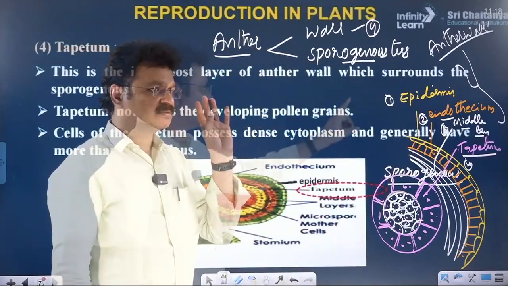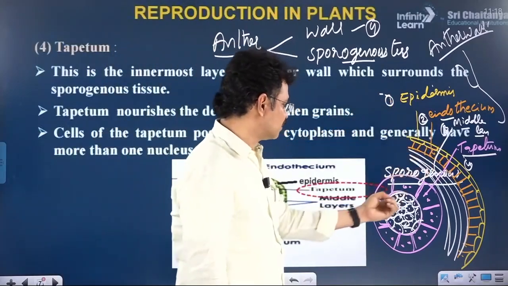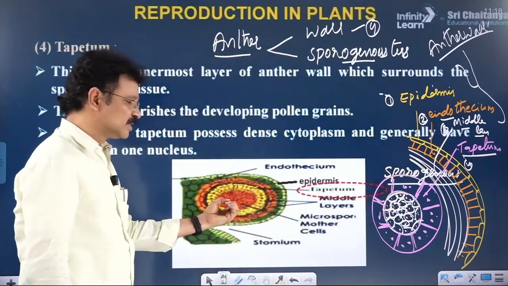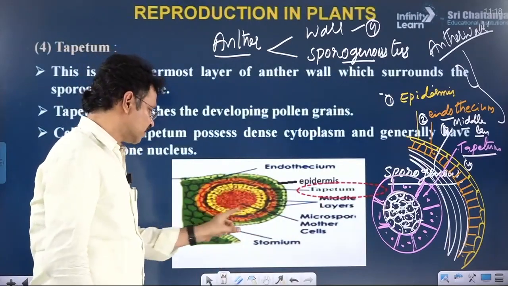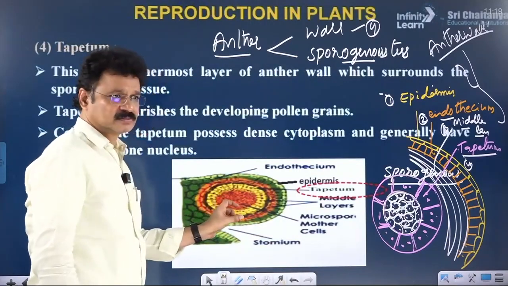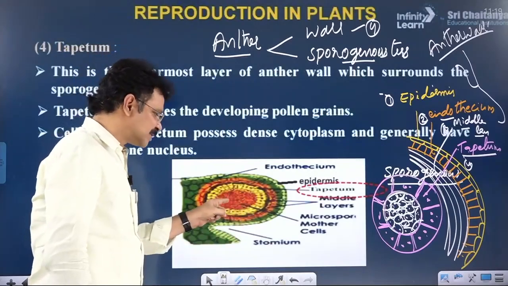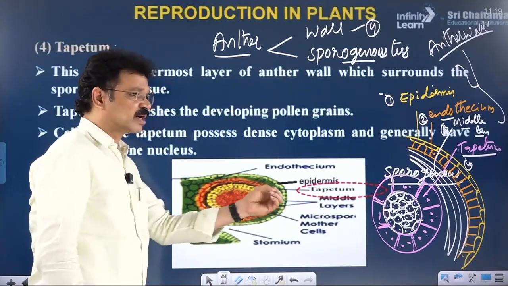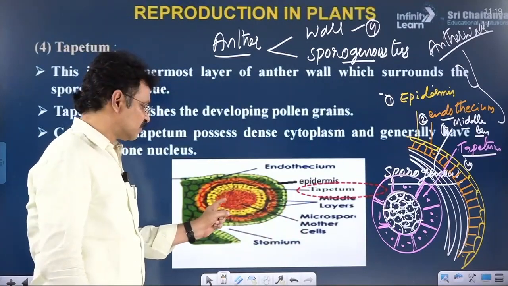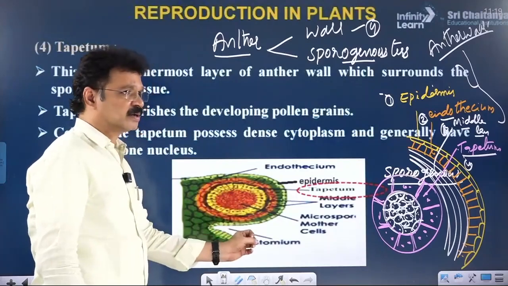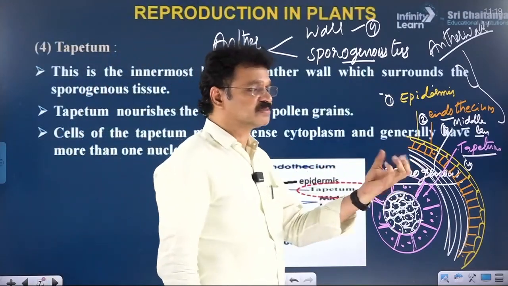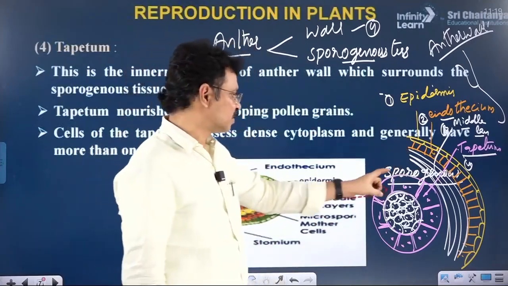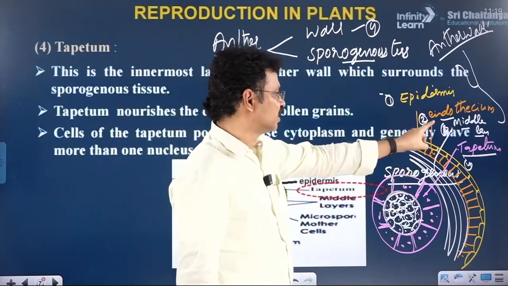One more question here. What are the layers of anther wall helpful for dehiscence of this microsporangia to liberate pollen grains? The ultimate aim of the microsporangia is the production of pollen. The pollen produced in this anther should be liberated. For the sake of releasing of pollen grains, the anther wall should undergo dehiscence. Dehiscence means breakage. Dehiscence of anther wall is aided by the first 3 layers.